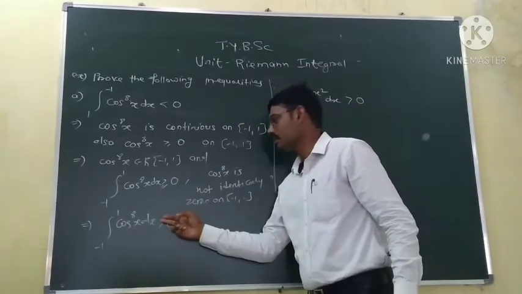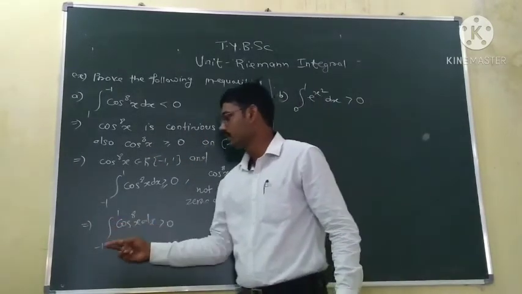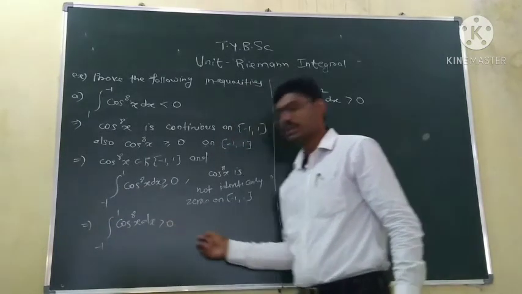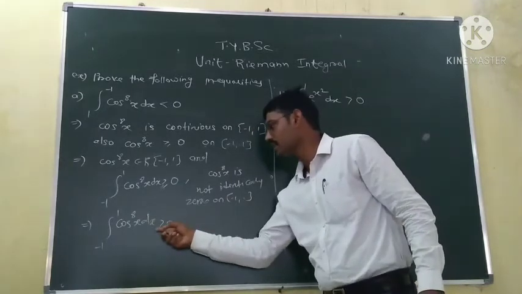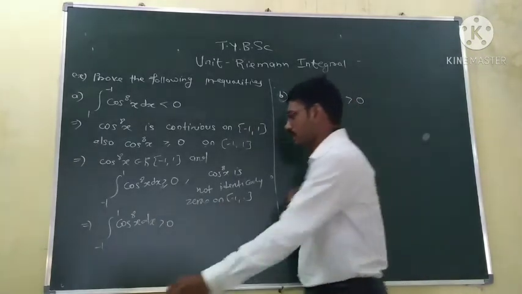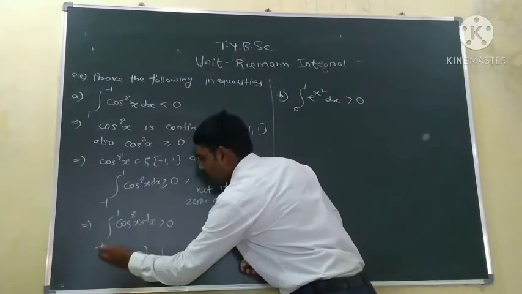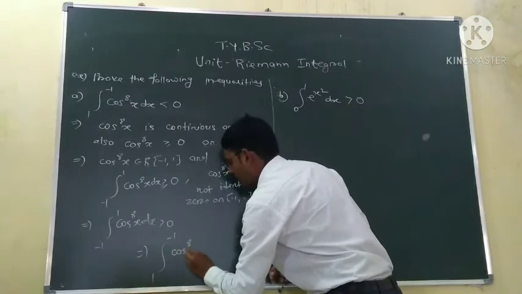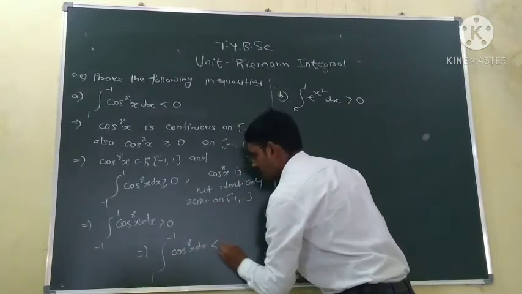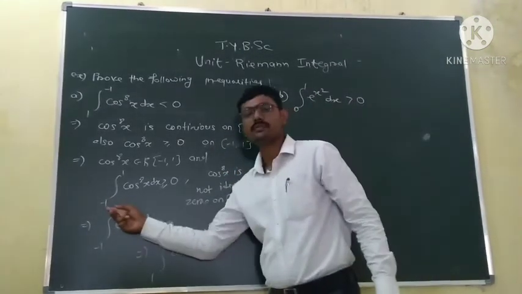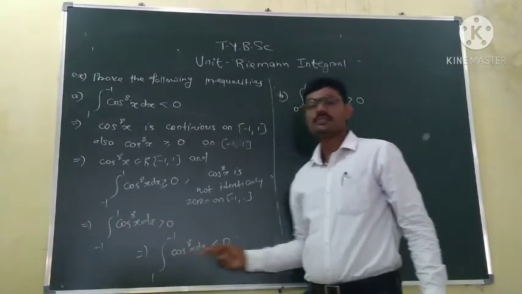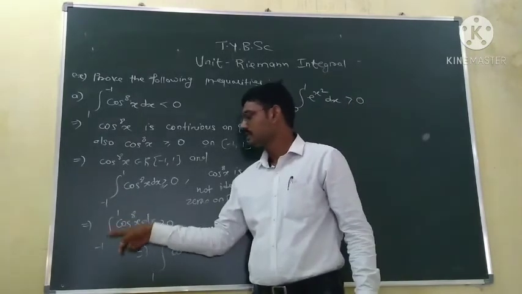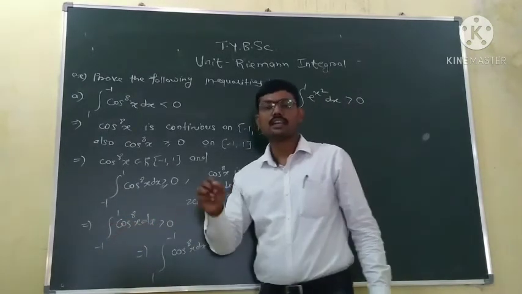So this integration was first greater than 0. If we interchange the limits, then the integration becomes minus, so the sign changes to less than. It was greater than 0, so it becomes less than 0. This implies the integration from 1 to minus 1 of cos to the power 8 x dx is less than 0. Since we have changed the limits, the sign gets changed: positive integration becomes negative.